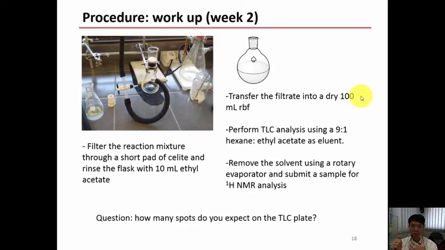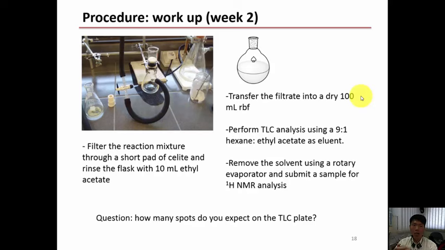Okay, so after that, you get the filtrate and you transfer it into a dry 100 ml round bottom flask. Why is that so? We will need to remove this solvent. Remember, the solvent here is ethyl acetate, using the rotovap.